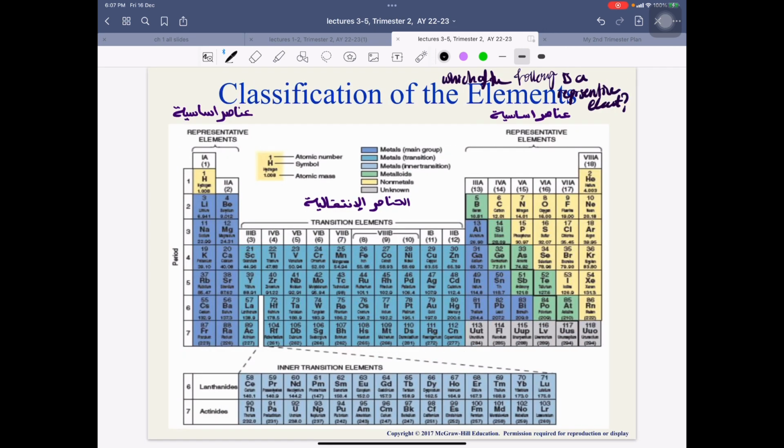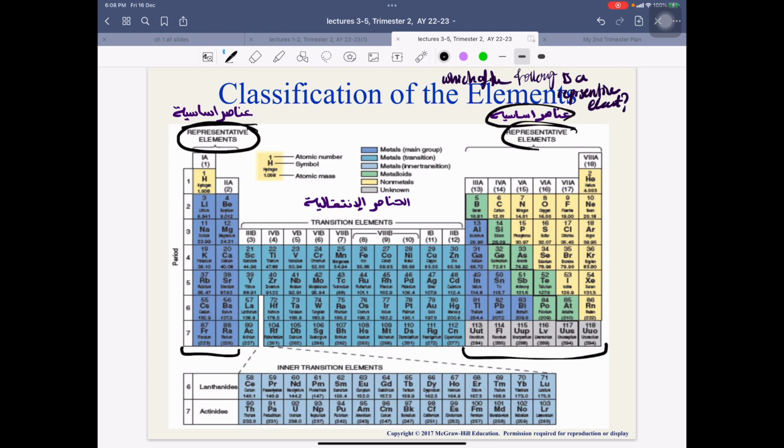Then, the classification of the elements. What comes here in the classification of the elements? They classified the periodic table into three main classifications. Actually four, but we're going to go deep into three main ones. So they classified it as representative elements, here and here, on the right side and the left side of the periodic table.